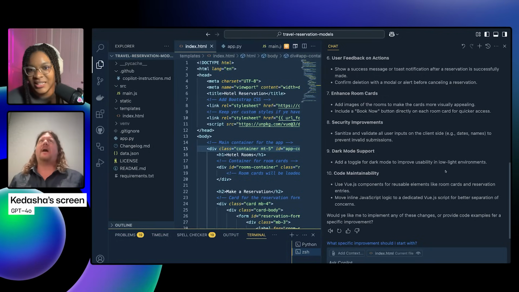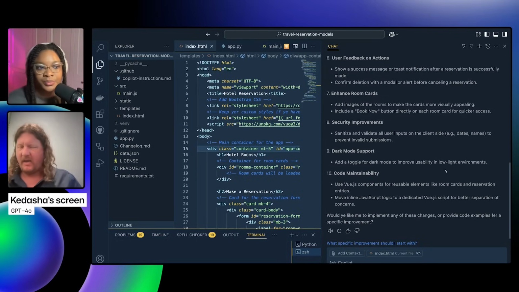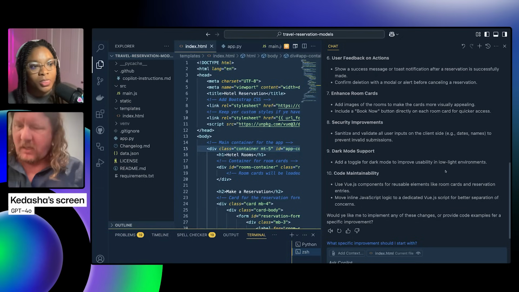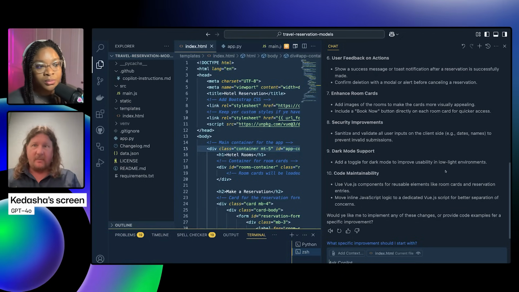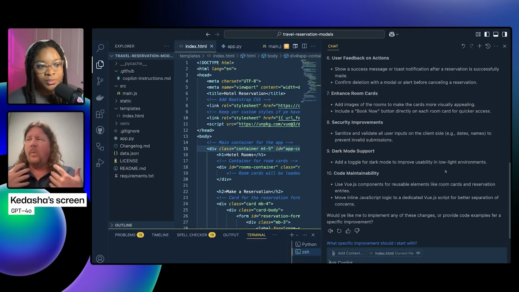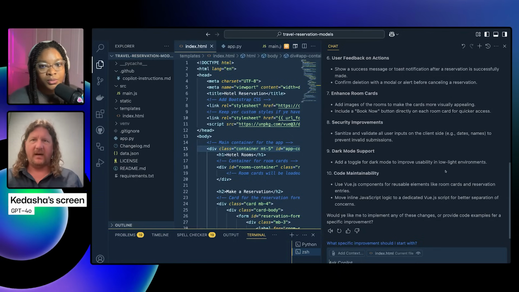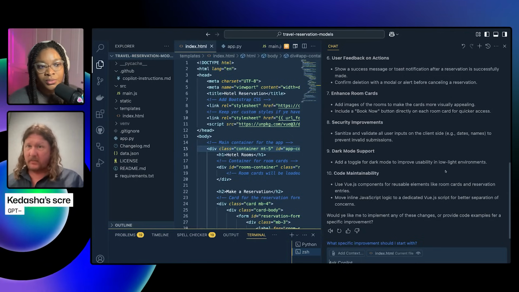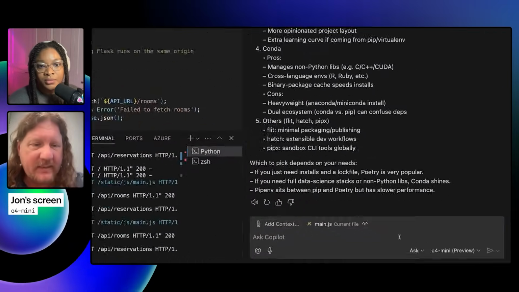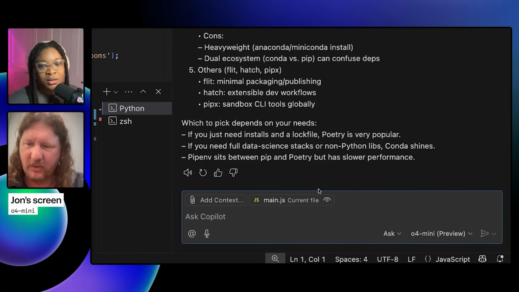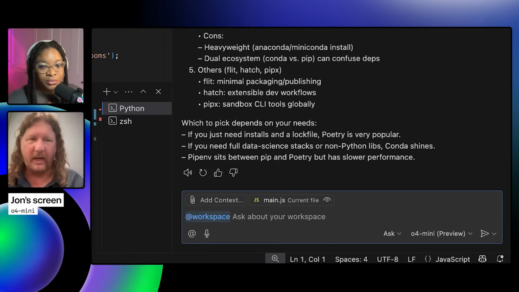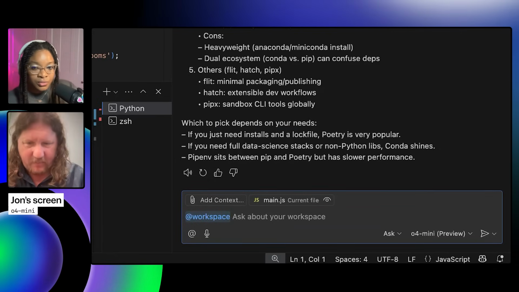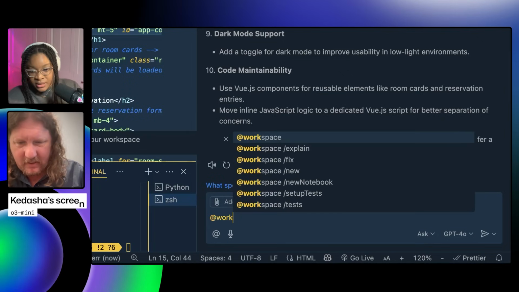So one thing we haven't talked about, because you got me thinking about security, is all the other adjacent things, other than just producing code and talking about code and config. What are the other things that we tend to use Copilot for, right? So security is one of them. I might say something in ask mode, like @workspace, I just want you to look at everything now. How can I make this app more secure?